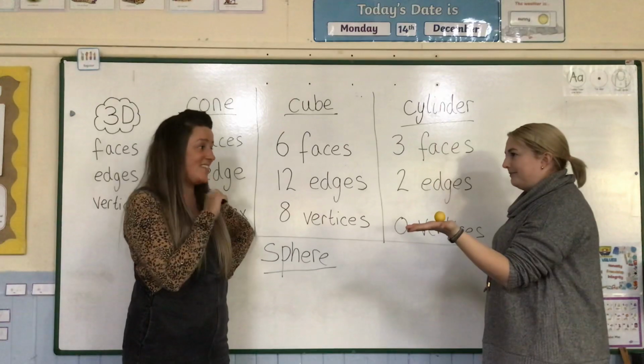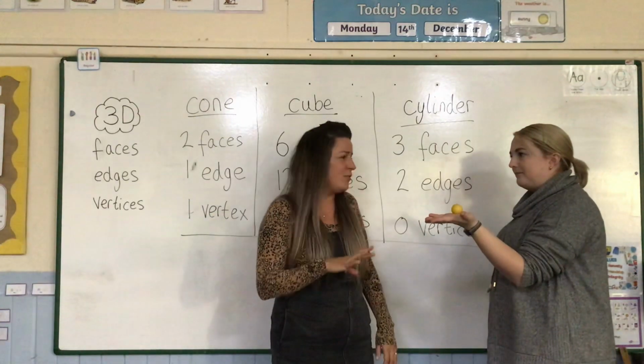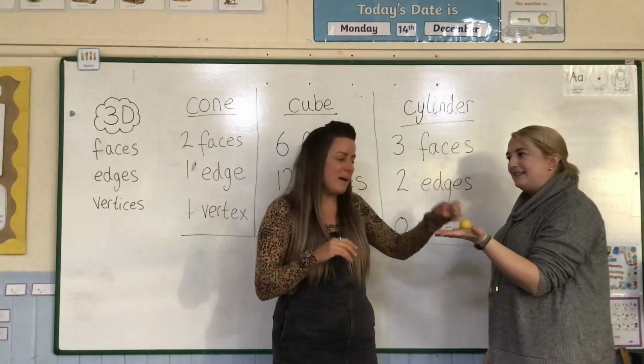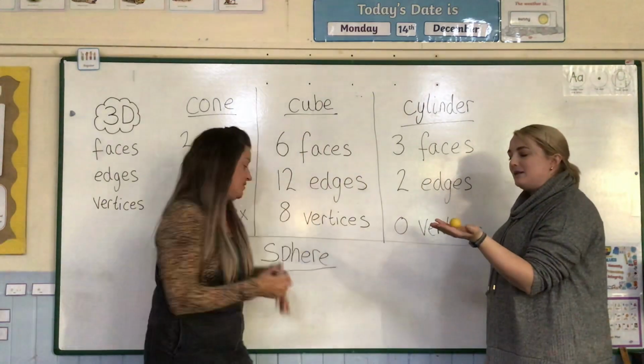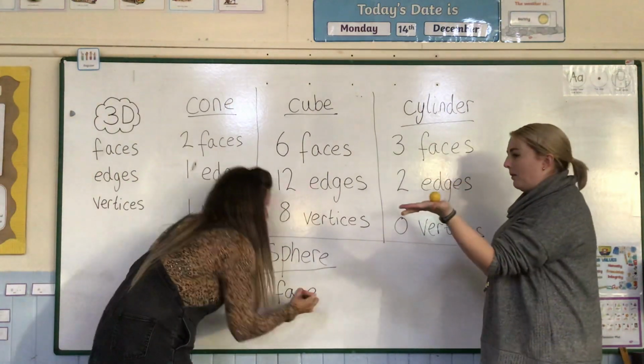So a sphere has how many faces? It's tricky. It's either 0 or 1. What do we think, Year 1? I think with 0, it probably wouldn't exist, would it? No. So it must have one face, and the face stretches all the way around. It's quite wobbly on my hand.